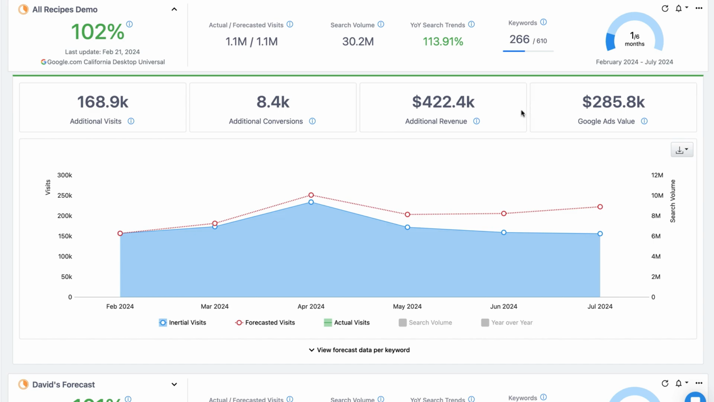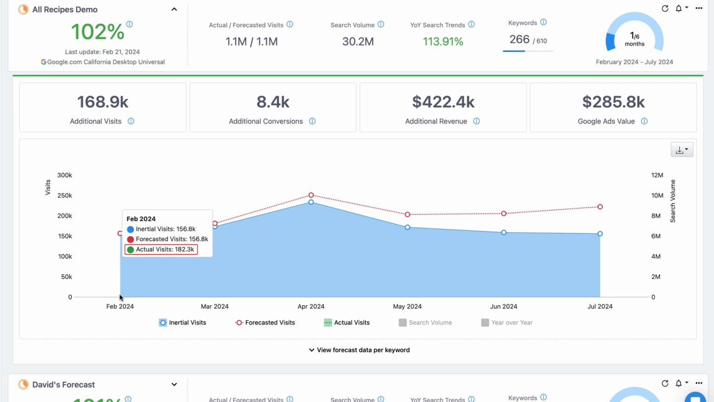In the chart below, we can see 3 important metrics for each month of the forecast. The forecasted visits, which is the number of visits that you'll receive, assuming that your desired ranking positions will be reached at the end of the campaign. The inertial visits, which is the number of visits that you'll receive if there are no changes in the ranking positions of your keywords. And the actual visits, which is the estimated number of visits that you actually receive every month, given the current ranking positions of your keywords.